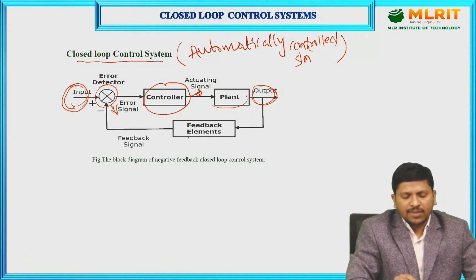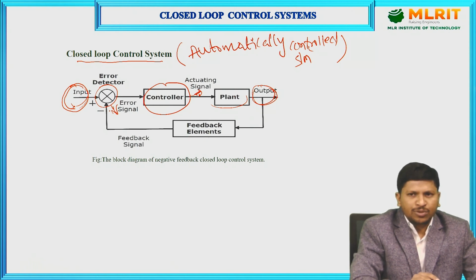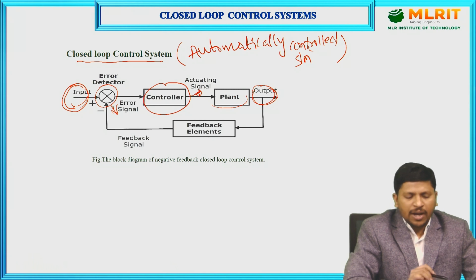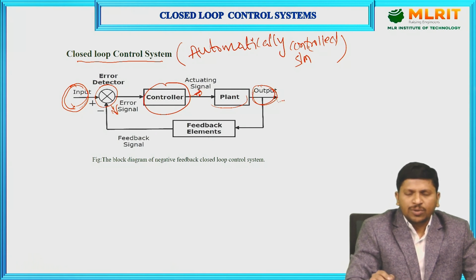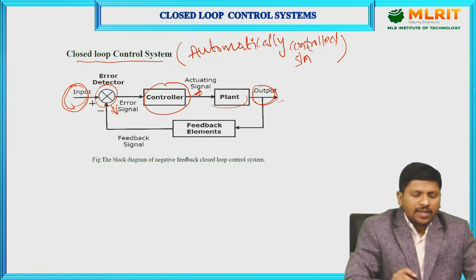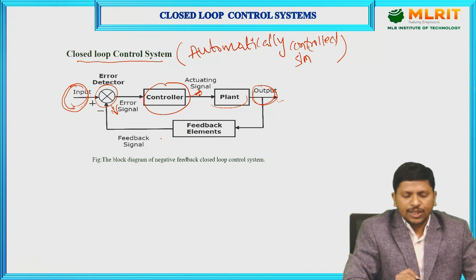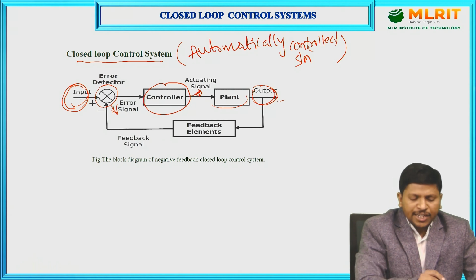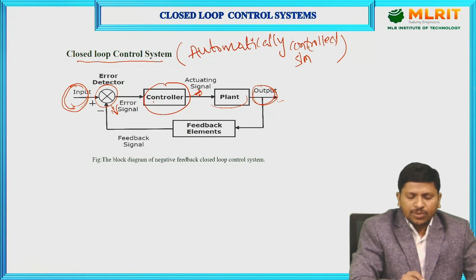That feedback signal is given as an input to the closed loop control system. Again, this process goes on until the errors are rectified or automatically controlled. These types of systems are called closed loop control systems. Here, observe, the direct input signal is applied to the controller and the controller produces an actuating signal.